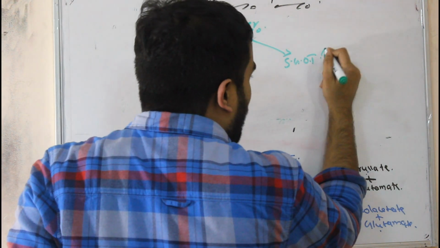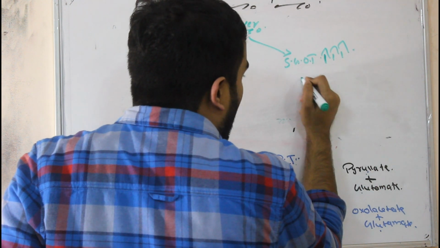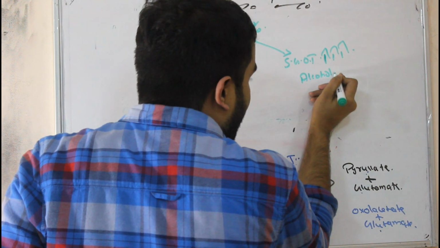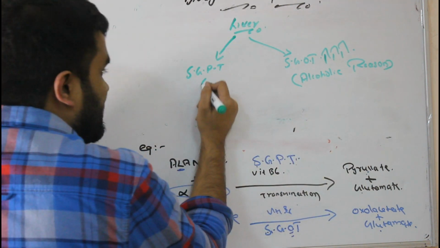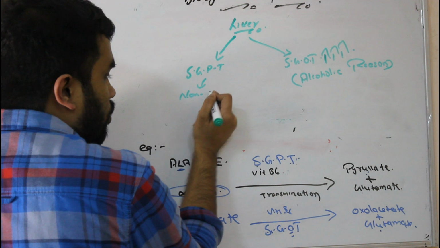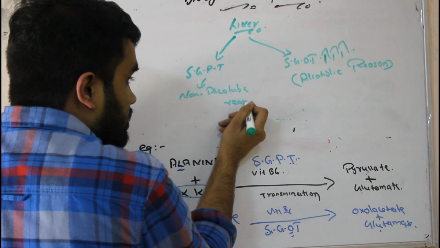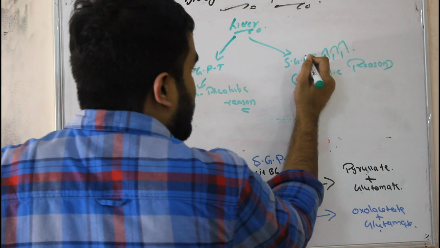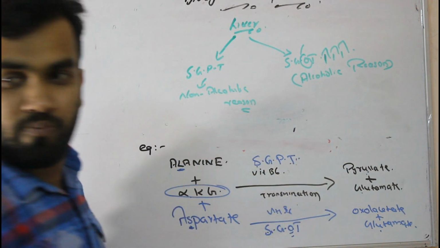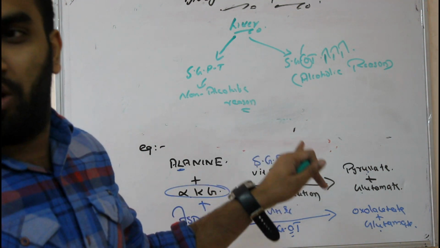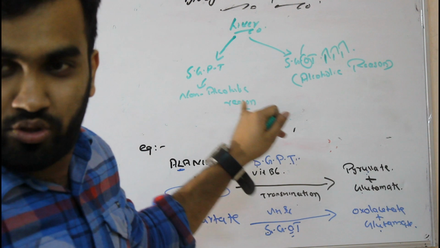If SGOT is increased, the liver failure is due to an alcoholic reason. If SGPT is increased, it is a non-alcoholic reason. How do I remember? In SGOT we have O. In vodka also we have O. So people who are drinking a lot of vodka will have more SGOT. The other is SGPT. So that you can remember.